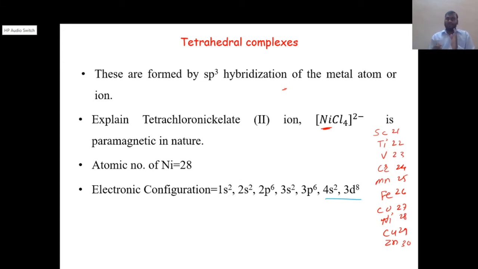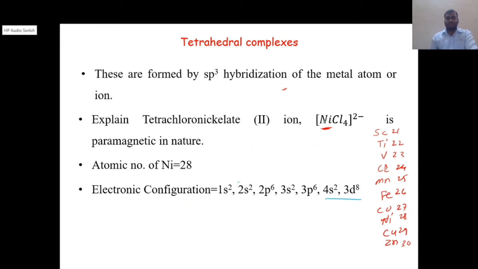The outermost shell electrons are very important for the formation of a bond, for acceptance or donation of electrons. So here nickel has atomic number 28, and the outermost electronic configuration of nickel is 4s2 3d8. Then next, in this nickel complex, we need to know the oxidation state of the nickel atom.